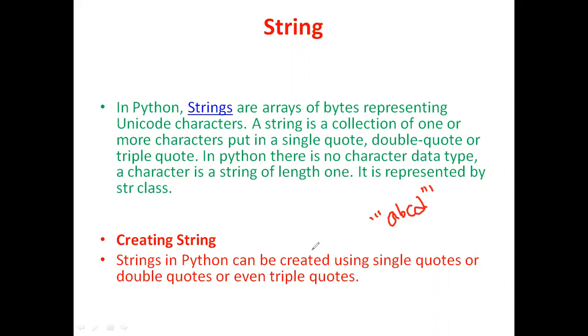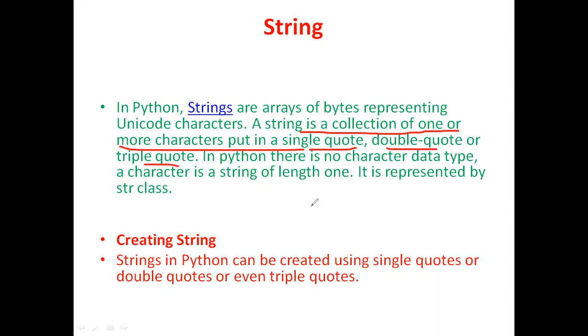Whereas in other programming languages like C or C++ or Java, if you want to represent a string, we have to use double quotes only. We are not allowed to represent a string in single quotes or triple quotes. If you represent something in single quotes, it will be a character in Java, C, or C++. If you want to represent a string, we need to use double quotes, right? The universal definition of a string is a collection of one or more characters, right? But here in Python, we can put that string in a single quote, double quote, or triple quote, right?